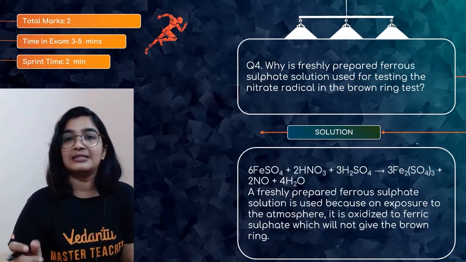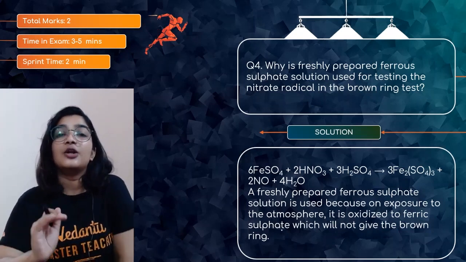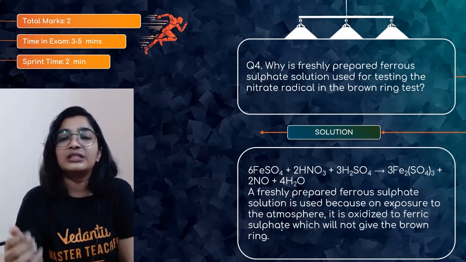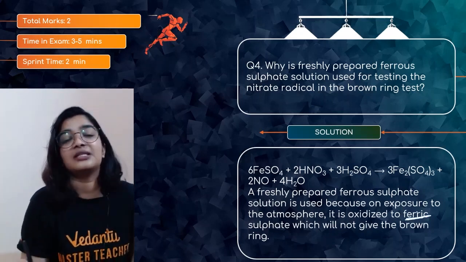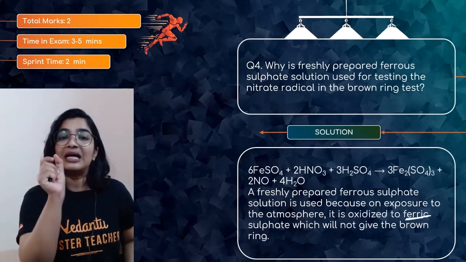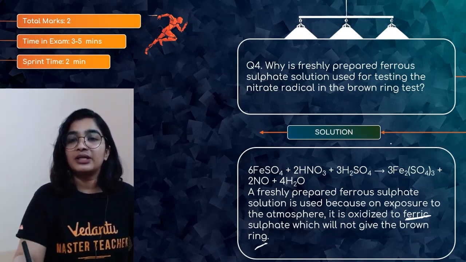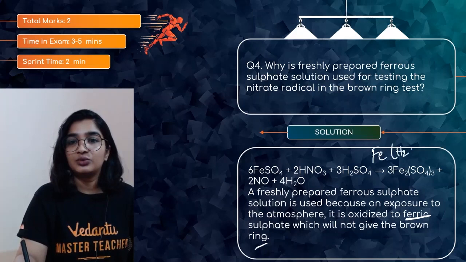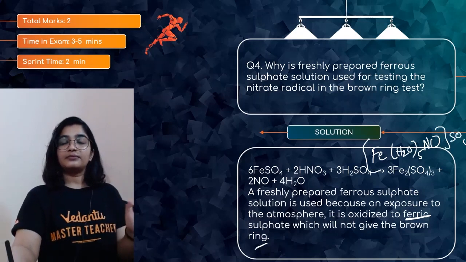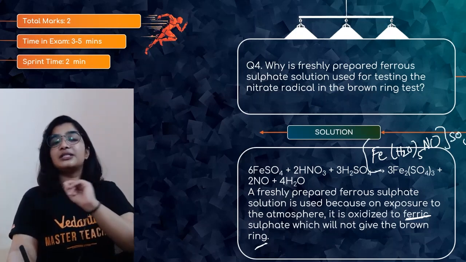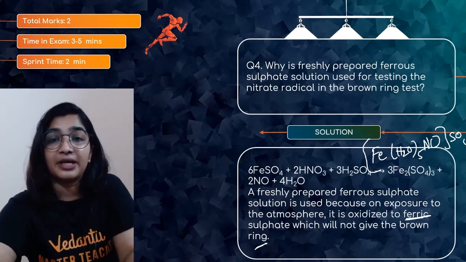That exactly is the reason why we should take freshly prepared ferrous sulfate. If you keep it for a long time, obviously when it is exposed to the atmosphere, it will be oxidized to Fe3+, ferrous to ferric, and that ferric ion will fail to give the brown ring, because the brown ring is basically [Fe(H2O)NO]SO4. Here you will find the oxidation state of iron is Fe2+, not Fe3+. So we should use freshly prepared ferrous sulfate.